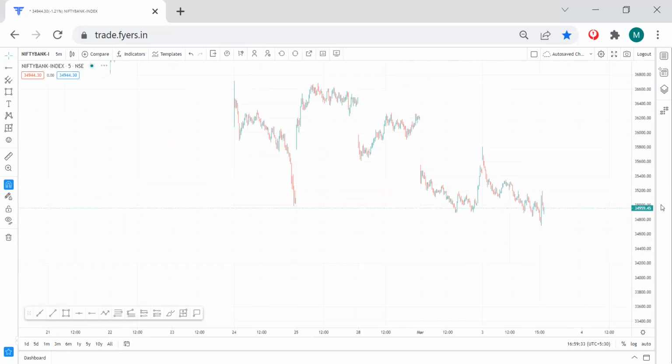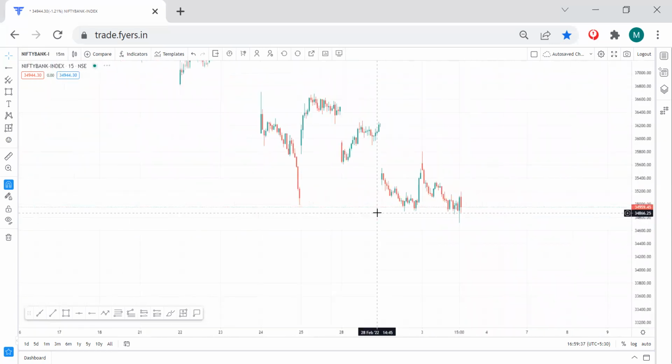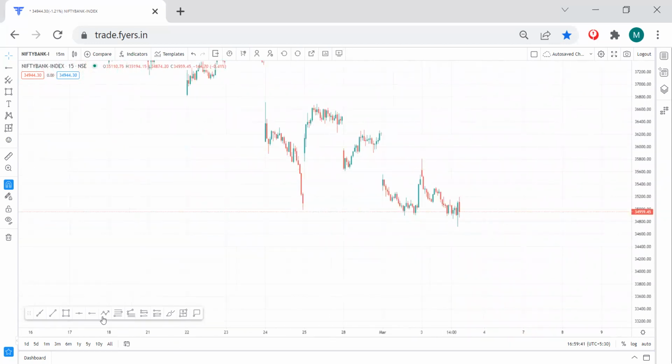So you understand, I hope you will be doing your own analysis and posting to me. Just try and understand on your own. We discuss the psychology on the chart. This gap will be acting as a resistance, and as long as we have this support, one support, two support, and three. So it's been 3 days that the support has been tested. So the probability of this level holding is a little dicey now. So be careful for tomorrow.